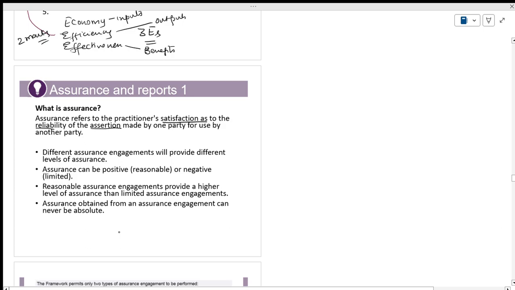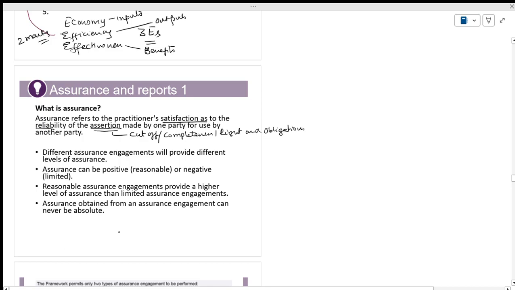Assertions will be there. What are assertions? Again, I will take it at a later stage, but I will ask you at that point. Assertions are in terms of completeness, rights and obligations.